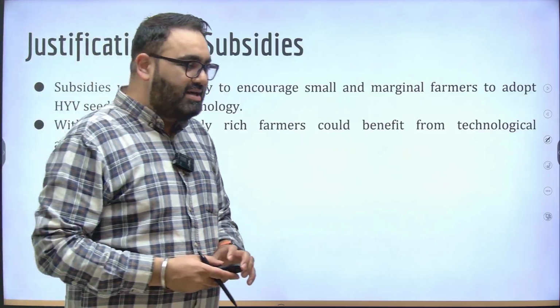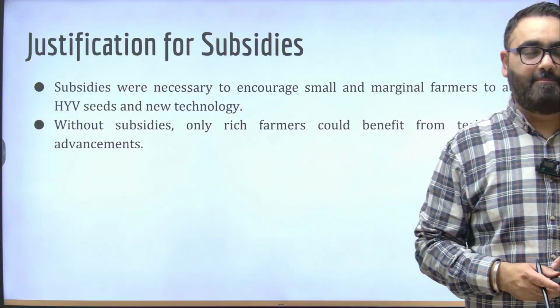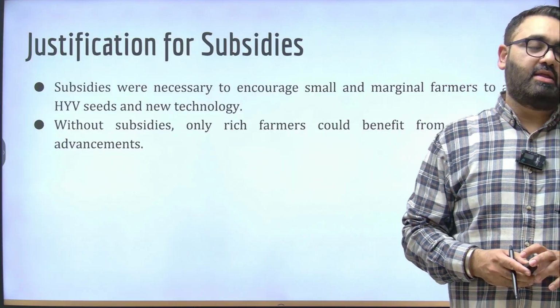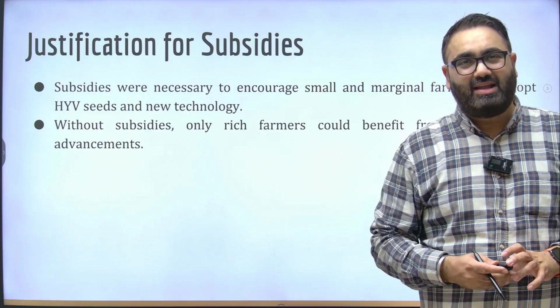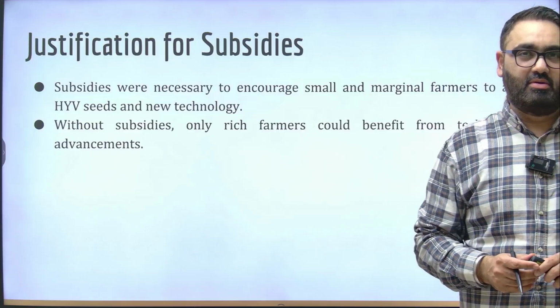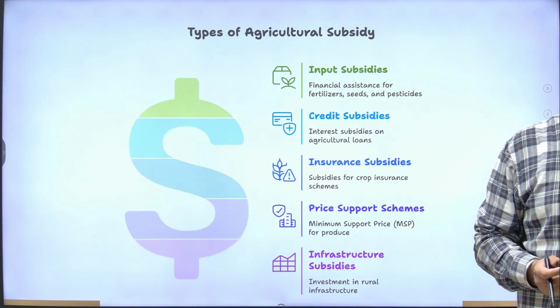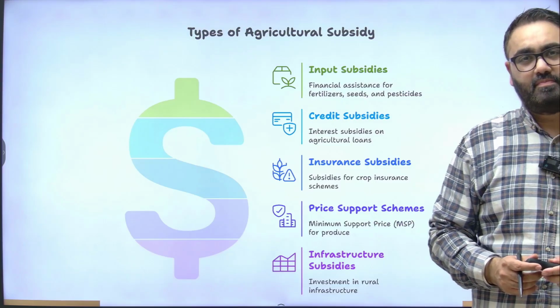The problem is that in most of the cases, many of these subsidies have not been targeted well. Rich farmers, the farmers who had money, could automatically invest, but the other farmers, not all of them could get the kind of advantage that they were hoping for. But the government still continues to give huge amounts of subsidies in different types. These are the various varieties of agriculture subsidy that are given.